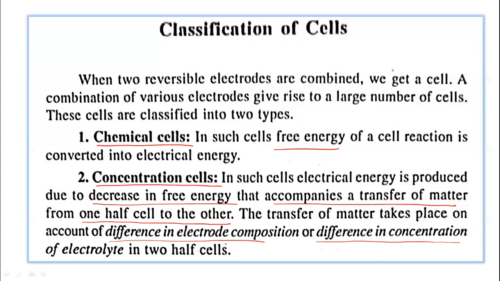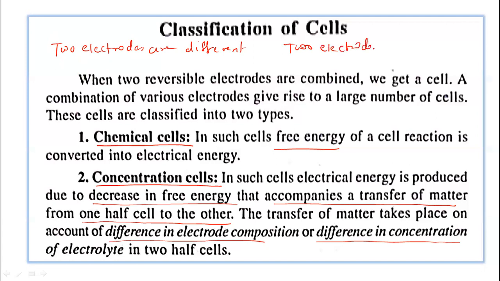two half cells. So the main difference between the chemical cell and concentration cell is that in a chemical cell, the two electrodes are different. The two electrodes are different. And in a concentration cell, the two electrodes are the same, or the two half cells are the same.